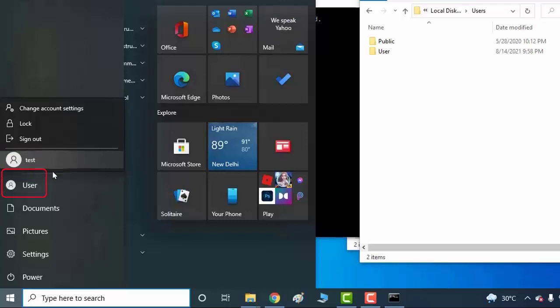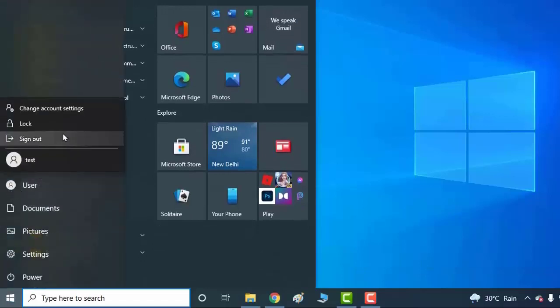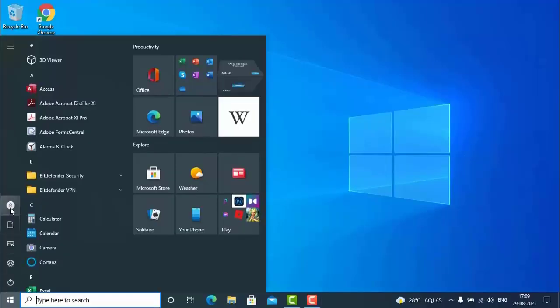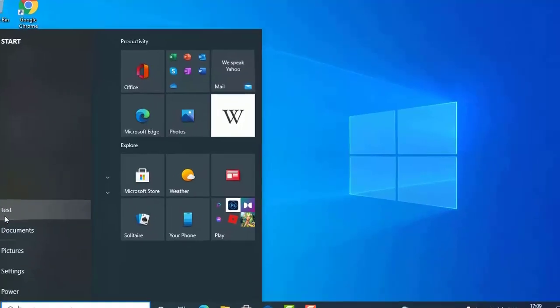At present I am in this user account and I want to change the name of this user account. For that I have created this new test user account. Now I will sign out from this account and again I will sign in with this test account. So now signing out from here. After signing out, I have signed in again with this user test.